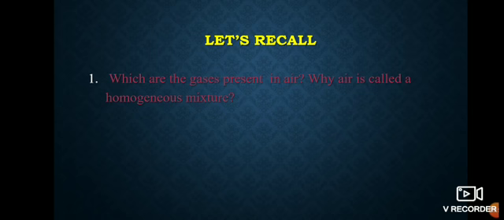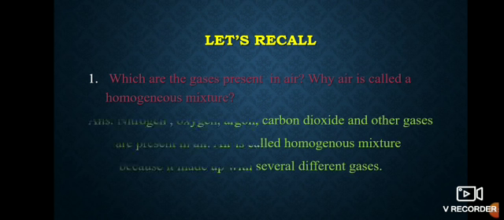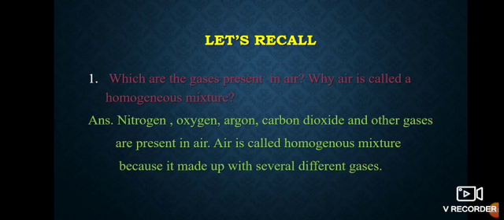Nitrogen, oxygen, argon, carbon dioxide and other gases are present in air. Air is called a homogeneous mixture because it is made up of several different gases. Understood?